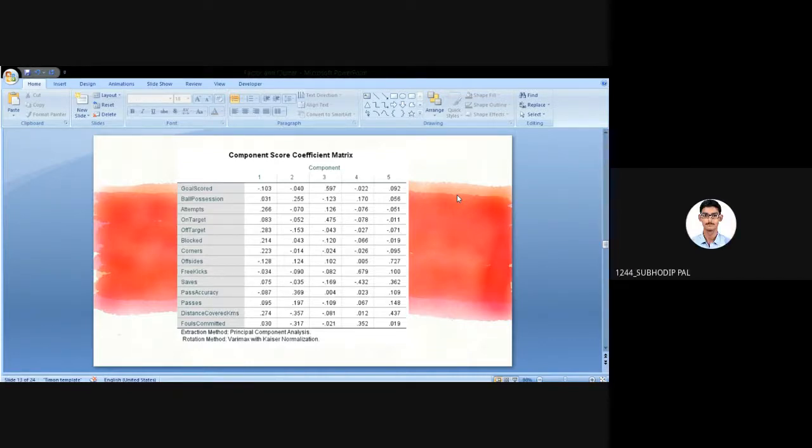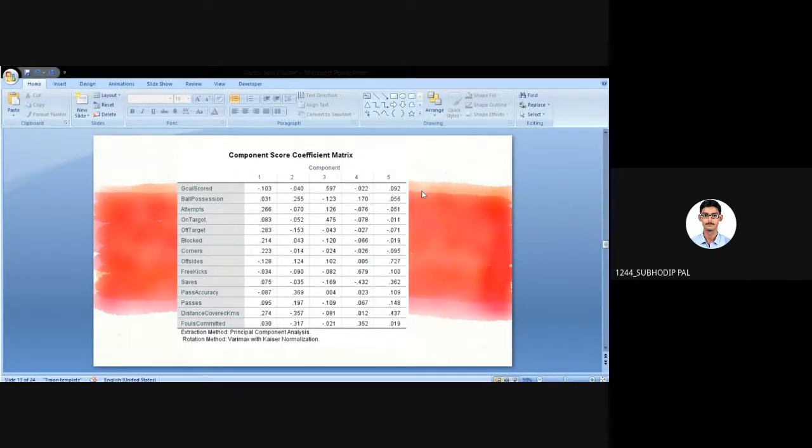Yeah. So if I ask you to calculate the commonality for goal scored, you have to go row wise. So for goal scored, the component value for factor 1, square of this one. Then the component value for factor 2, square of this one, and so on for all five. After that, you have to add all those 5 square terms. That will give you the commonality, right?